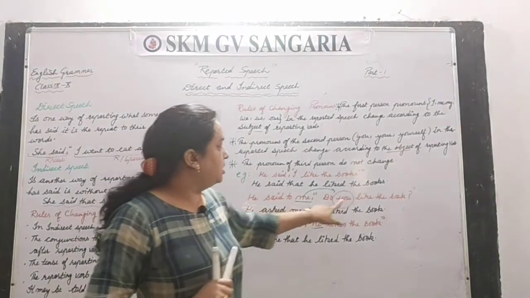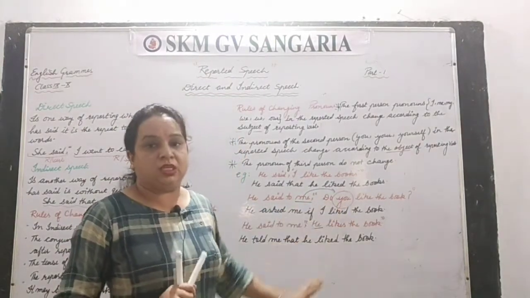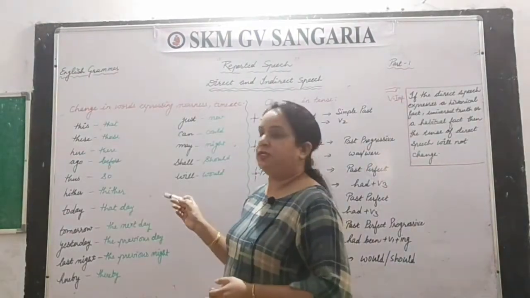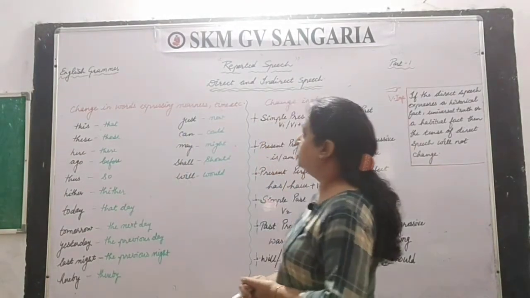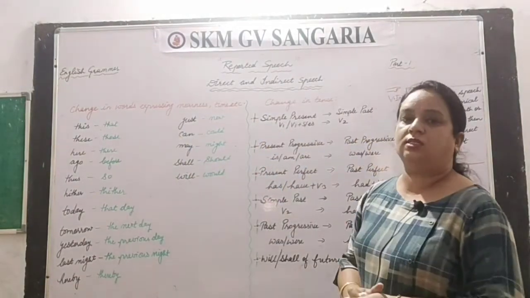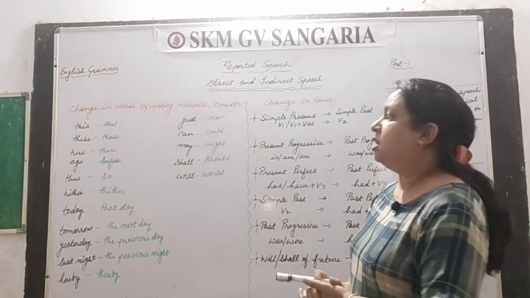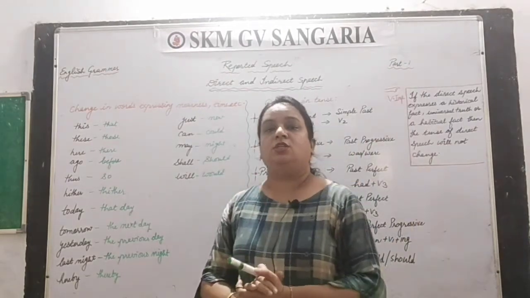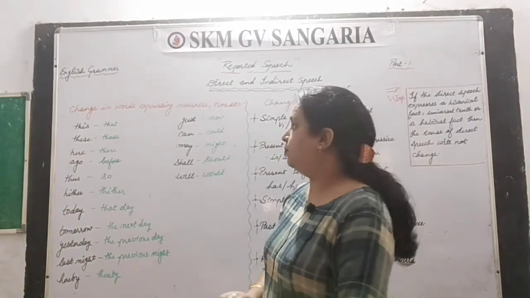This is object and this is subject, so according to this it is changed. Now next, see how to change the words expressing nearness and time etc. from direct speech to indirect speech.